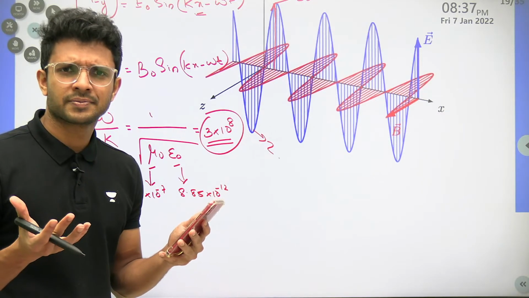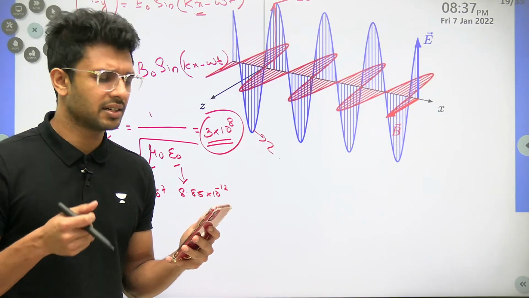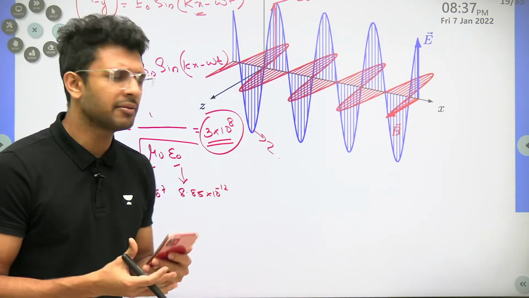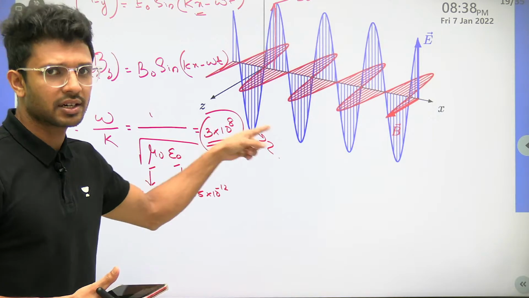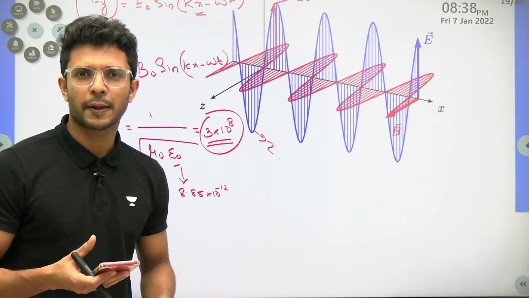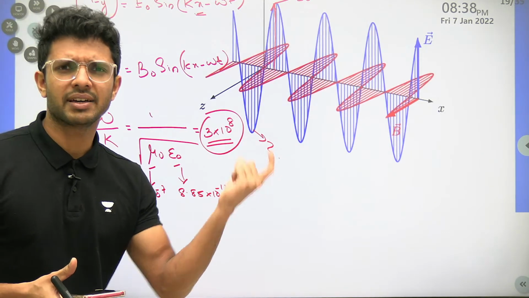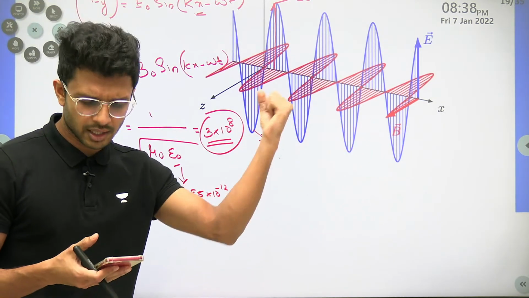Now my question to every one of you, answer it here in this chat box. Is the EM wave going to have the same velocity of 3 into 10 power 8 throughout in all the mediums? Is it a yes or a no? Does the EM wave have the same value of velocity in all the mediums?